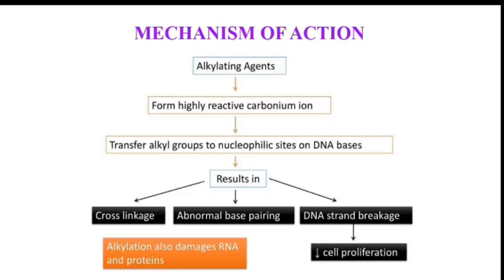Mechanism of action. So alkylating agents produce carbonium ions, which are highly reactive. Alkylating agents transfer an alkyl group to the nucleophilic site of a DNA base, resulting in cross-linkage, abnormal base pairing, and DNA strand breaking, resulting in decreased cell proliferation. Alkylation also damages RNA and protein.